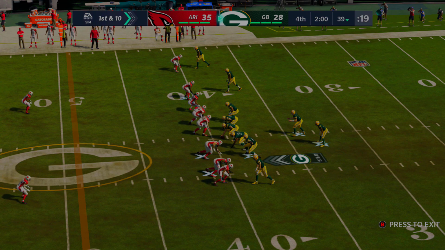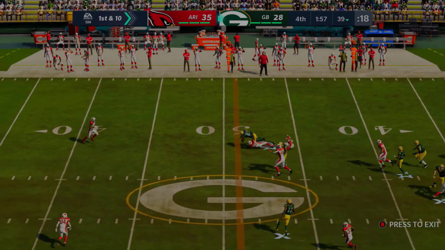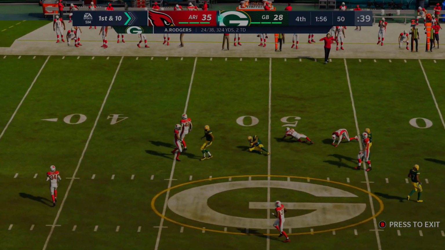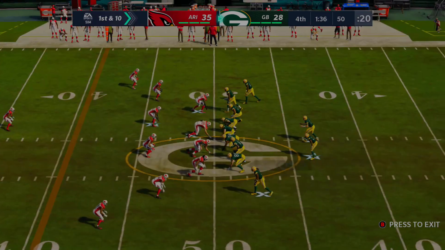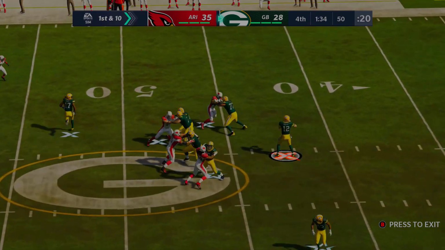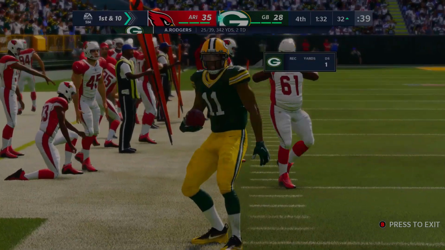Packers, at the 2-minute warning, and Aaron Rodgers, they're down by a touchdown to the Arizona Cardinals. This is the 3 versus 14 seed, I believe. And you can see Aaron Rodgers connects to the 50-yard line now, just under 2 minutes remaining. 35-28, Aaron Rodgers looking for a deep ball this time, and he's going to hit to the right side of the field to Devin Funchess, who opted out this year.